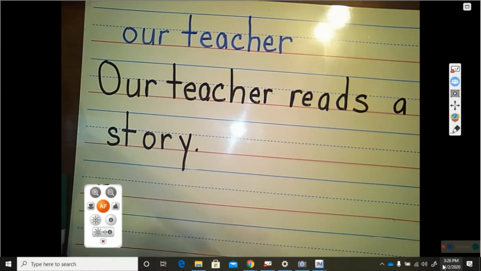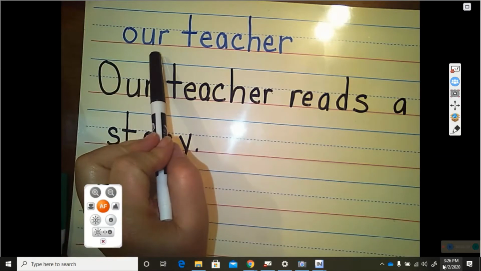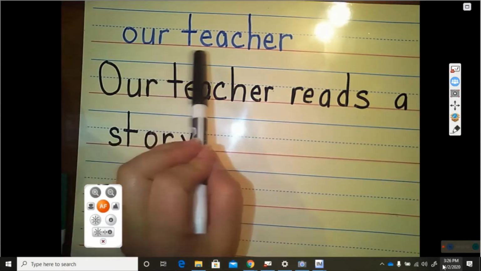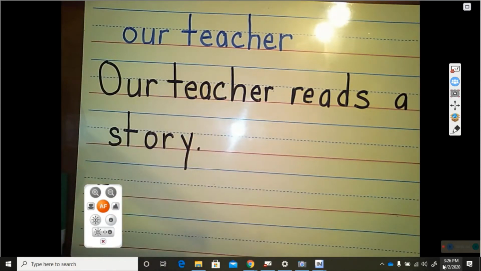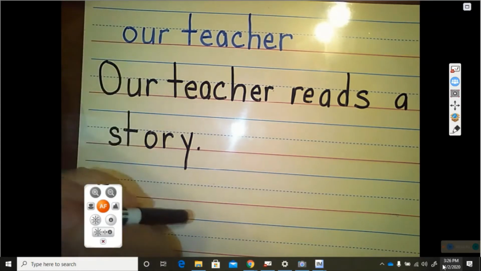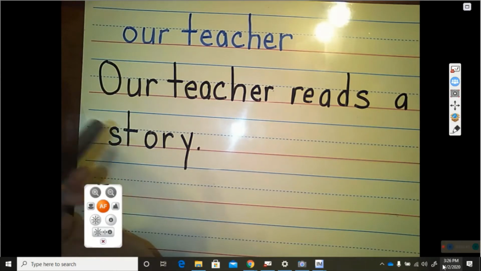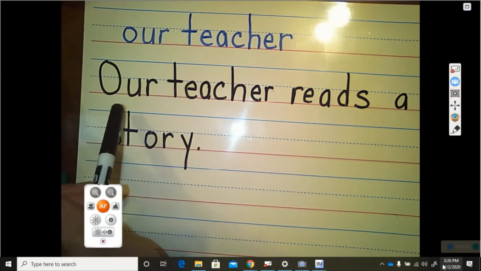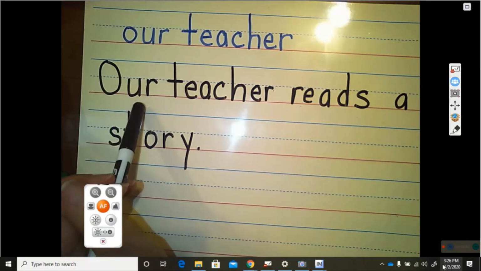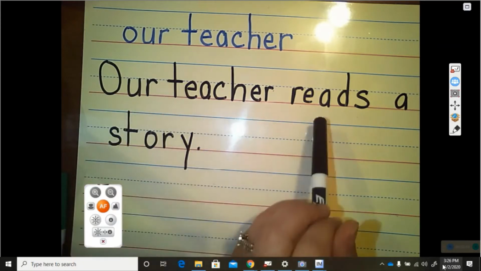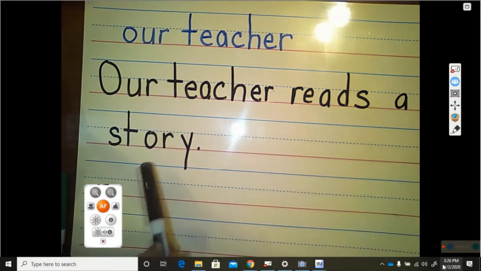Okay, look at this first one. It says, our teacher. Does it begin with an uppercase, a big letter, or is it a lowercase letter? This is a lowercase letter. Remember, sentences always begin with an uppercase letter. Let's look at this one. Our teacher reads a story.